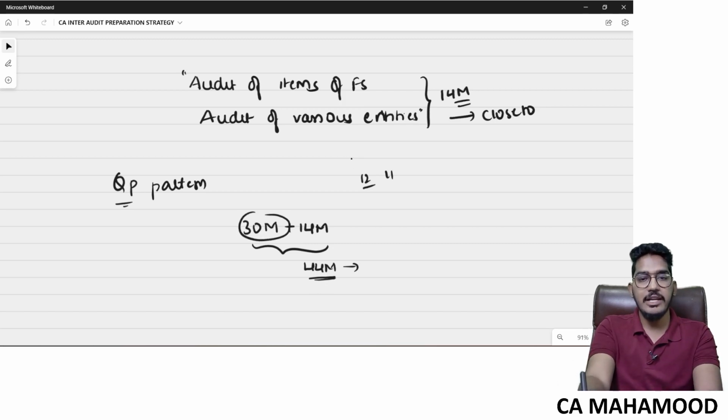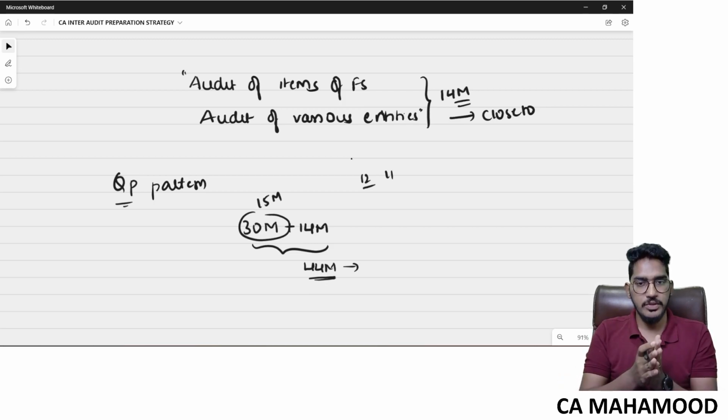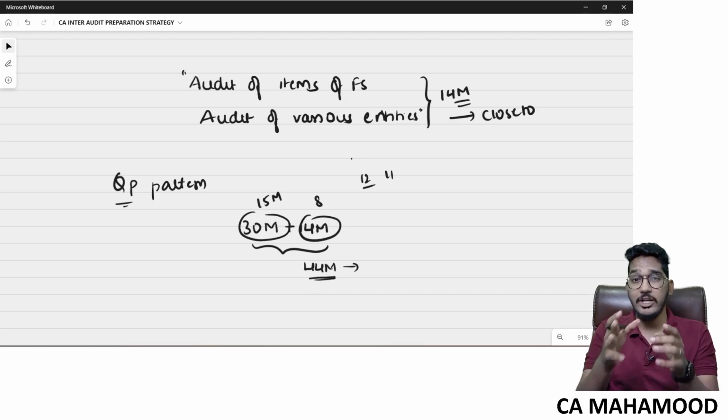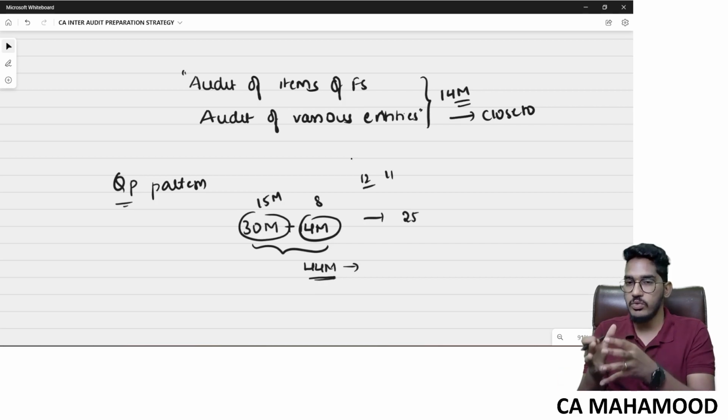In the worst case scenario, if you have so much conceptual clarity, out of 30 you will be able to answer some 14 to 15 marks. Out of the 14 marks of true or false statements, some 7 or 8 marks you will be able to score, provided you have conceptual clarity and have listened to the classes well. So 25 marks you can easily score from MCQs or true or false statements.